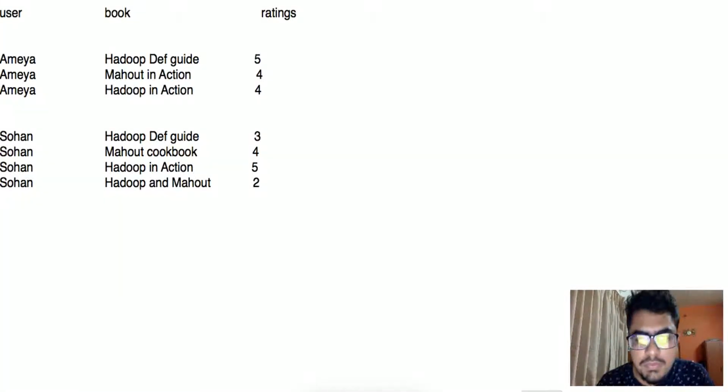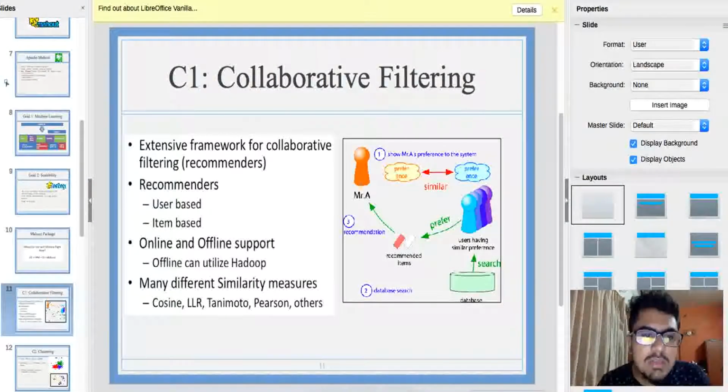So this was basically the difference between user-based and item-based recommenders. We'll see a short demo on the recommender systems shortly.